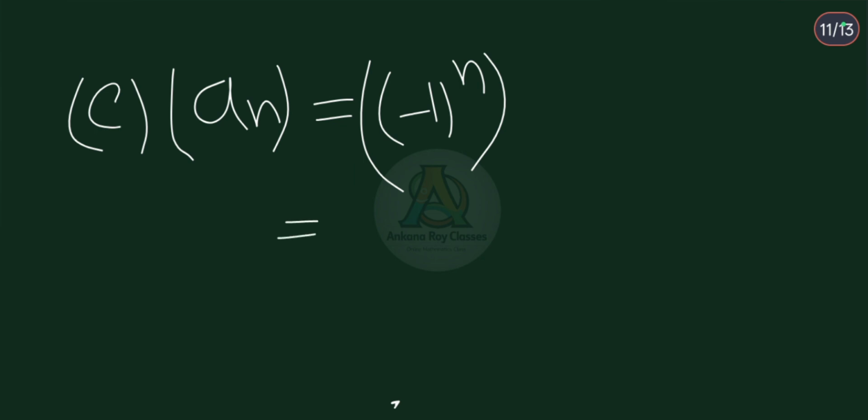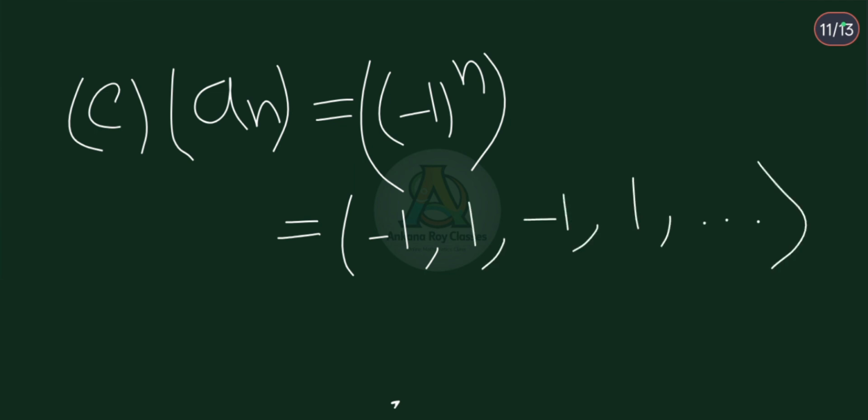This is a sequence of alternating terms. For n is equal to 1, minus 1. For n is equal to 2, 1. For n is equal to 3, minus 1. For n is equal to 4, 1, and so on.